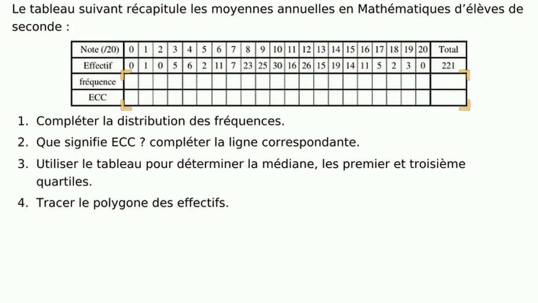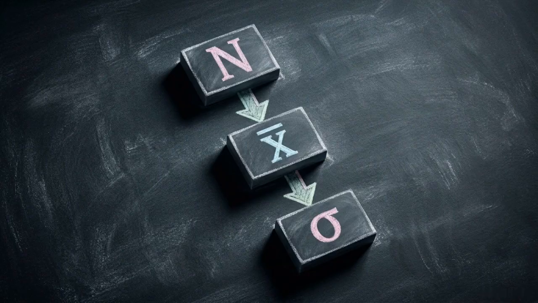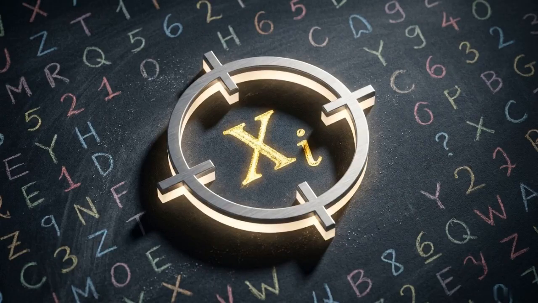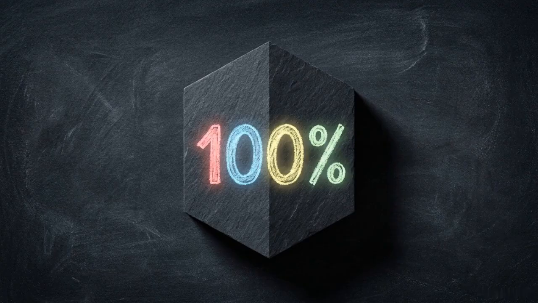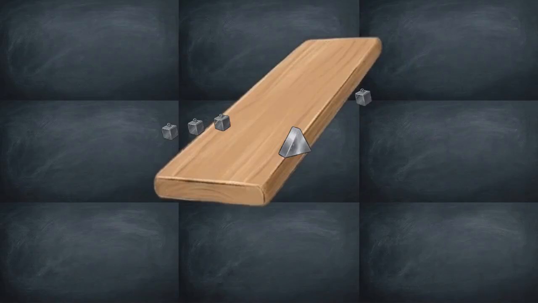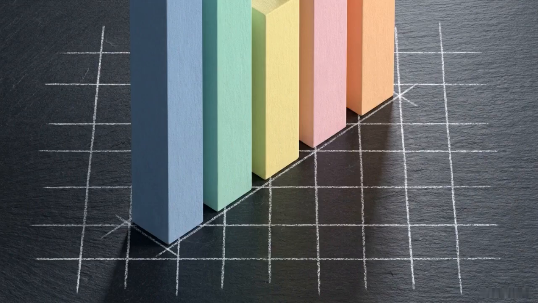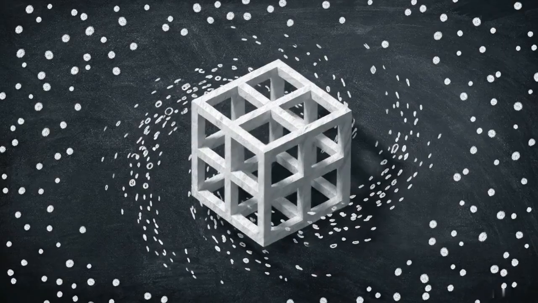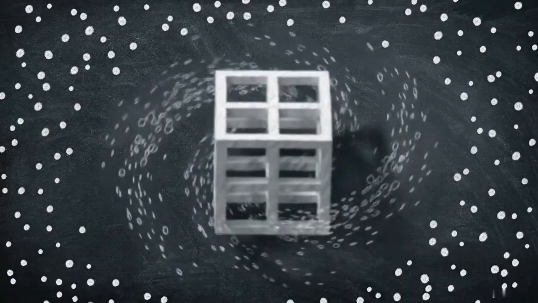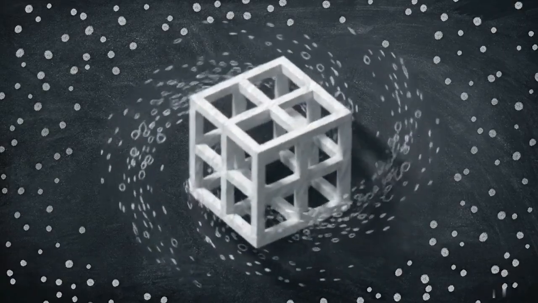The algorithm is always the same. Define the specific variable, calculate the raw and cumulative frequencies, establish the center of gravity, measure the volatility, and then draw the required geometry. Mastering this pipeline provides the tools to extract clarity from noise, distilling the chaos of the world into a coherent mathematical